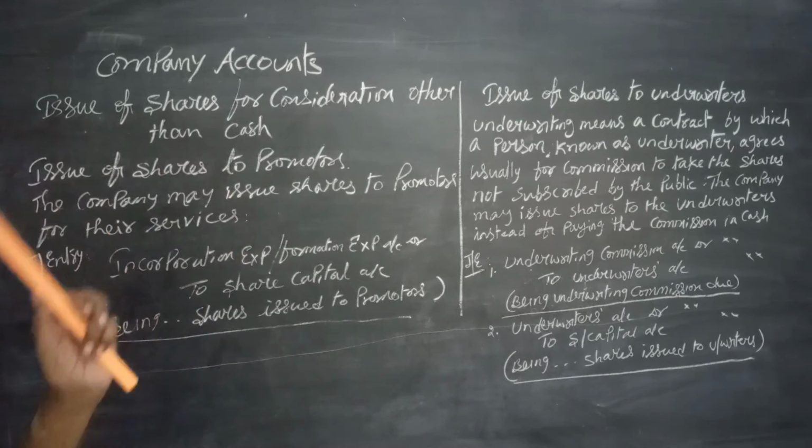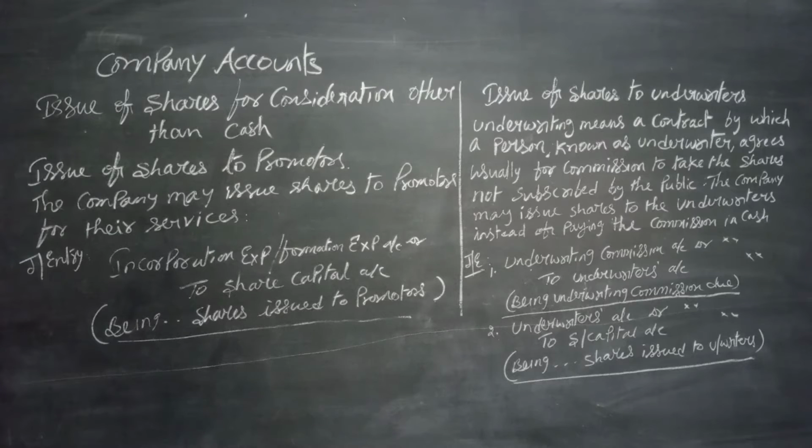So before that, at the time of issue only, some persons come forward to take the shares which are not being subscribed by the public, for commission, of course. So the company may issue shares to the underwriters instead of making the payment of commission in cash. That is the issue of shares to underwriters.